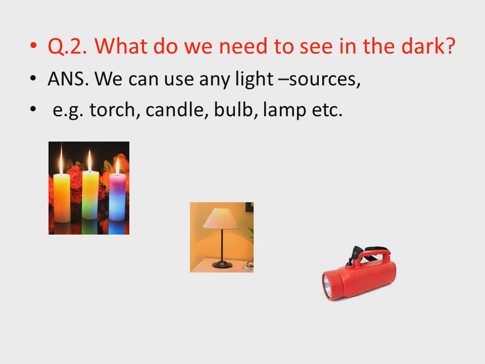And in the daytime there is sun, so mostly we don't need any man-made light sources, we can see with the help of sunlight. But if there is no sunlight, there is dark, so we use man-made light sources. You can see on your screen the pictures of candles, lamp and torch. So again I will repeat the question, what do we need to see in the dark? We can use any light sources like torch, candle, bulb, lamp, etc.